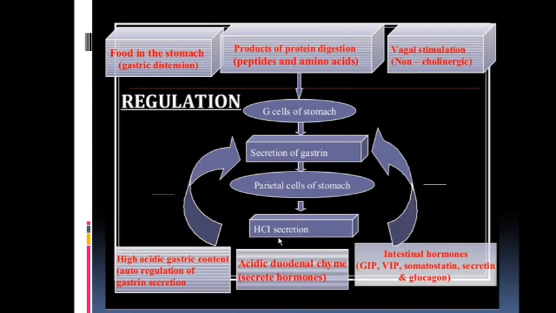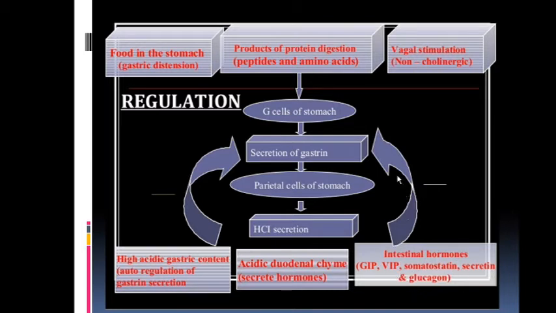But whenever there is increased acidic secretion, acidic duodenal chyme, it secretes the hormones for autoregulation of gastric secretion, that is GIP, VIP, somatostatin, secretin and glucagon.